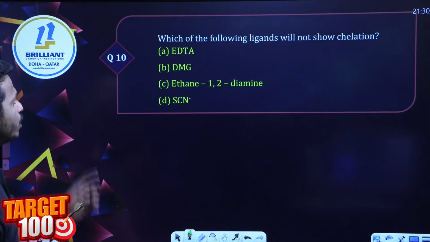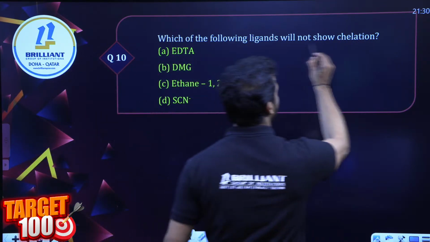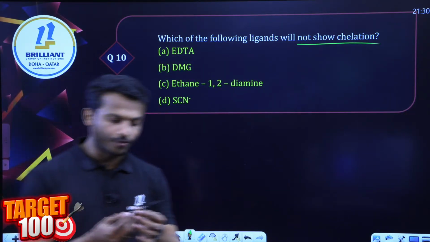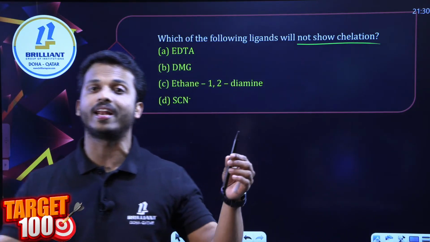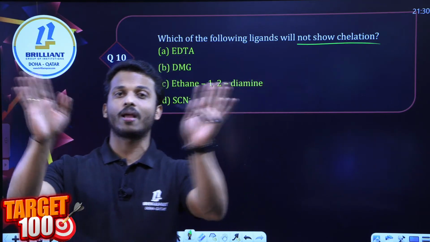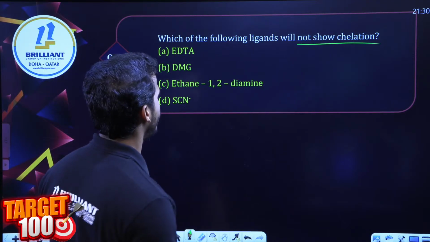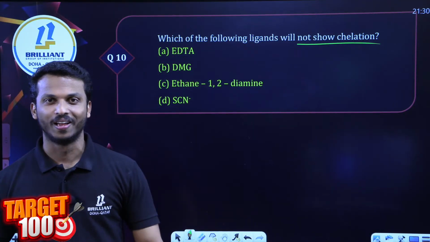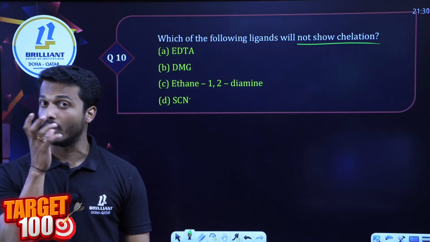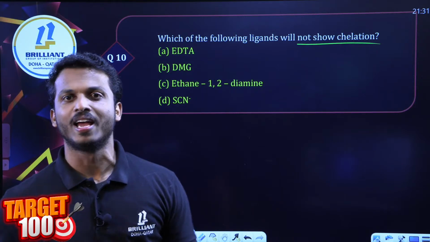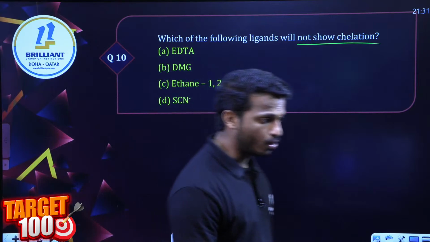Question number 10. Which of the following ligands will not show chelation? Come on, all of you. They are asking which is not a bidentate ligand or polydentate ligand. Chelation is made by bidentate or polydentate ligands. So which is not a bidentate ligand here? That's the answer. Careful, all of you, don't make a mistake.